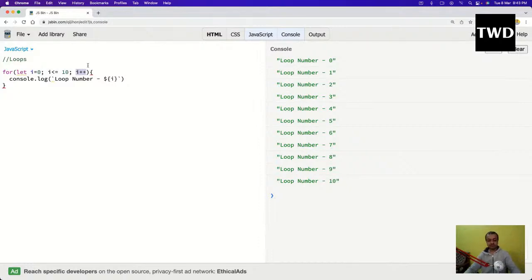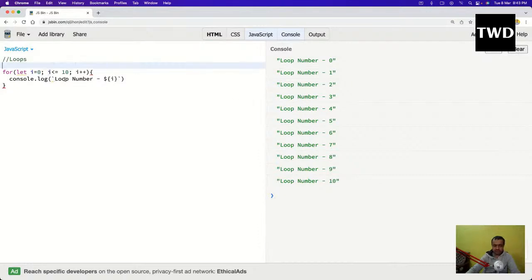So I equal to I plus 1 it has done, and it will become 1. Now it will check if 1 is less than equal to 10. Yes, it is true. Then it will come down and print the 1.